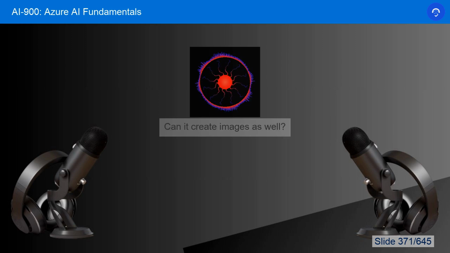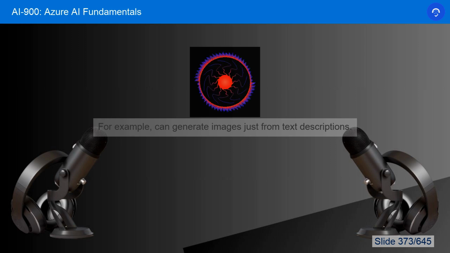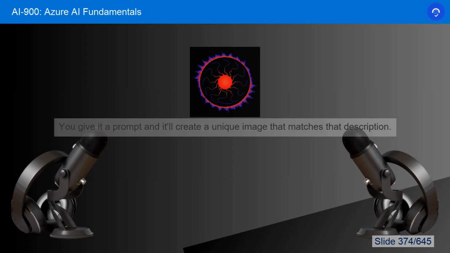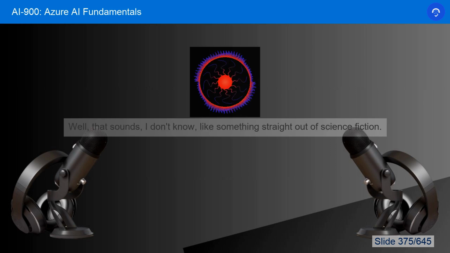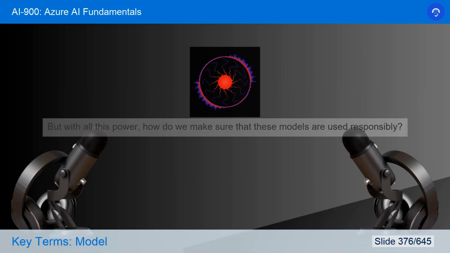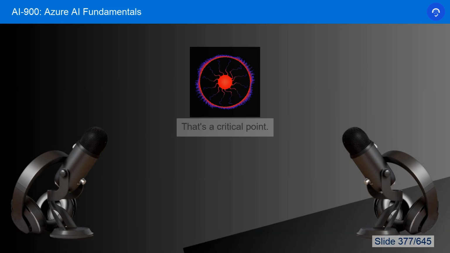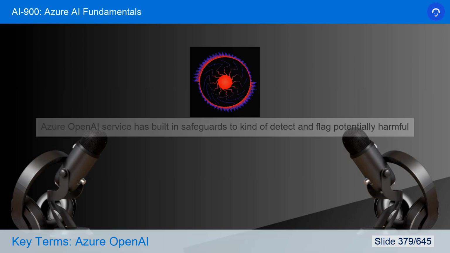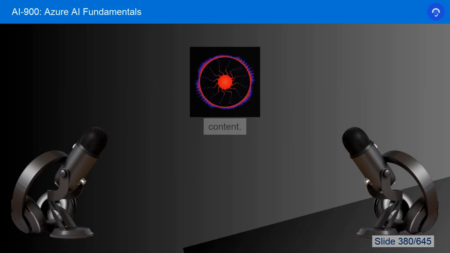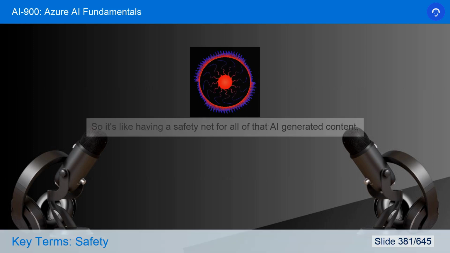What about images? Can it create images as well? Absolutely. So DALL-E, for example, can generate images just from text descriptions. You give it a prompt, and it'll create a unique image that matches that description. Wow, that sounds like something straight out of science fiction. But with all this power, how do we make sure that these models are used responsibly? That's a critical point. Content filters play a key role here. Azure OpenAI service has built-in safeguards to detect and flag potentially harmful content. So it's like having a safety net for all of that AI-generated content.